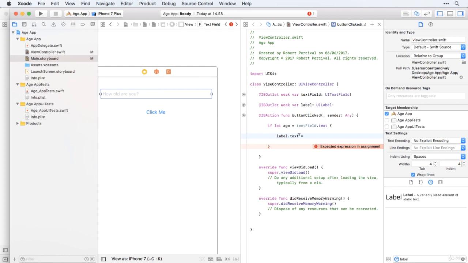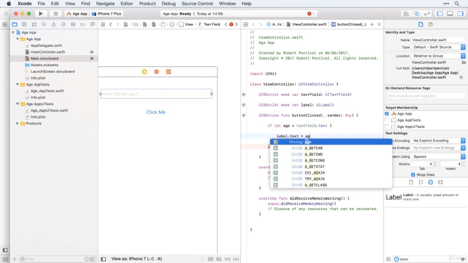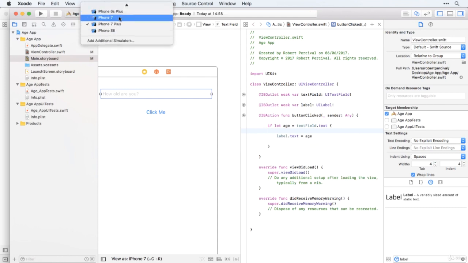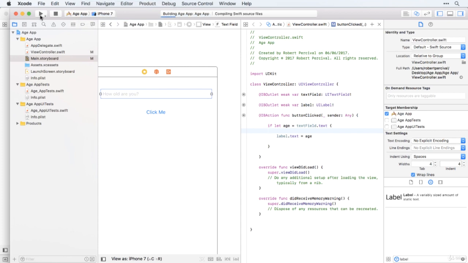And if that's the case, initially as a test, I'll just set it to age and let's see what happens. Oop, I'm going to just select the iPhone 7 there. It always selects the 7 Plus by default, but that's a problem for me because it doesn't display on my screen nicely. It's too big. So I'll switch back to 7.